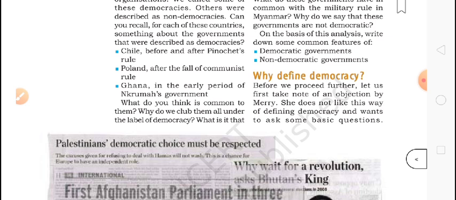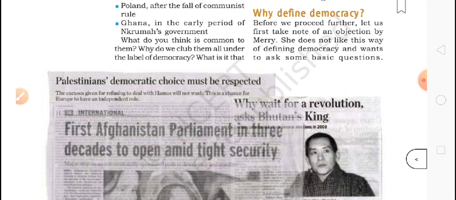Our other neighbor, Pakistan, also had a dictatorship from 1999 to 2007 or 8. At that time they conducted elections, but there was forgery in those elections. How can we say they are democratic? So many things are there, that's why we need to define democracy.